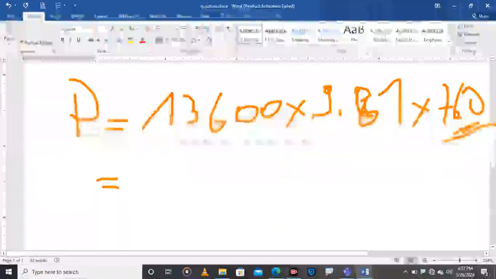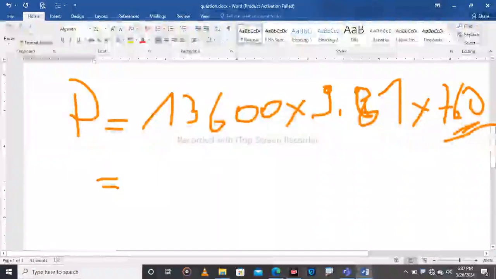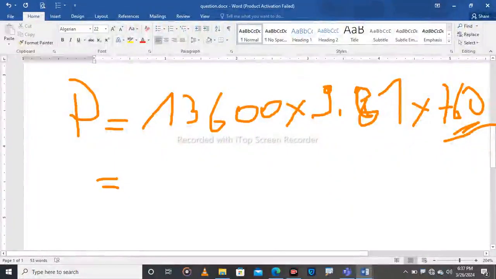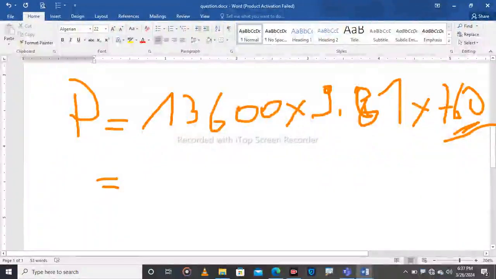We find that if you take the density of mercury, multiply by gravity and multiply by the height of mercury, but it is in millimeters, we will find 1300 times 9.81 times 760.